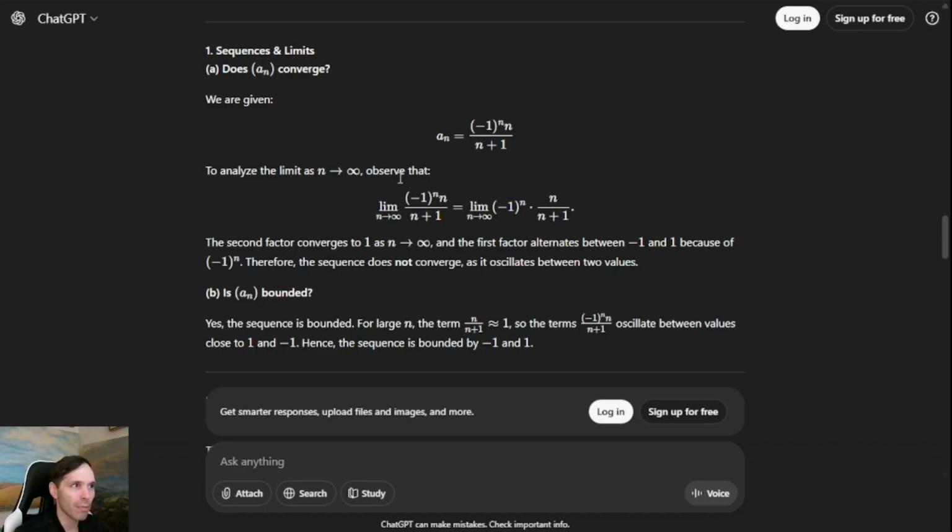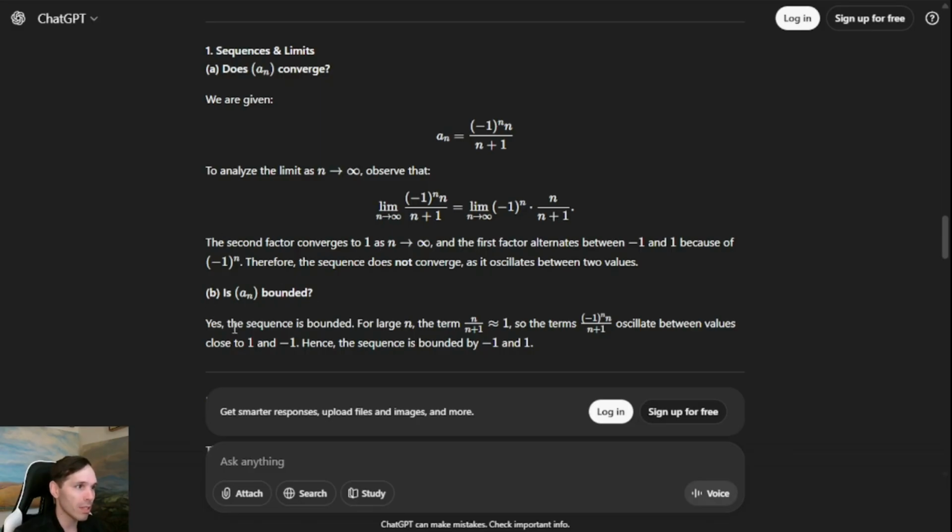It does sound as if they understand what they're talking about when it comes to convergence of a sequence, that when it oscillates between these two values, minus 1 and 1, this is just not going to be convergent. And they did isolate that n over n plus 1 is going to 1 as n approaches infinity, which causes the sequence to effectively just be (-1)^n as n gets large. So good job on that one.